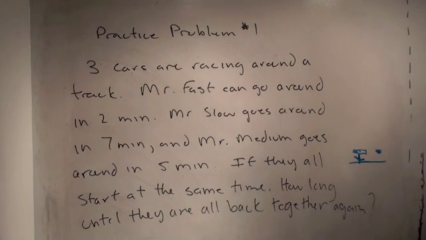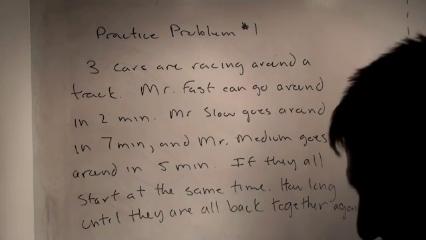3 cars are racing around a track. Mr. Fast can go around in 2 minutes. Mr. Slow goes around in 7 minutes. And Mr. Medium goes around in 5 minutes. If they all start at the same time, how long until they are all back together again?